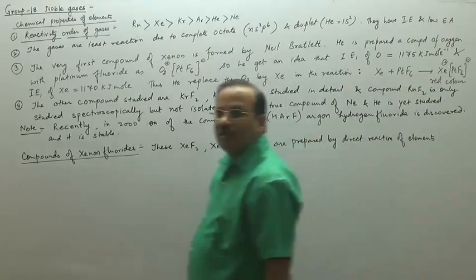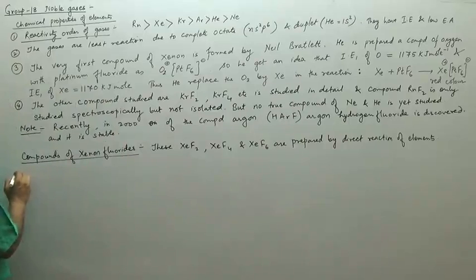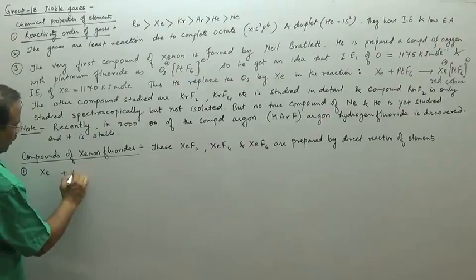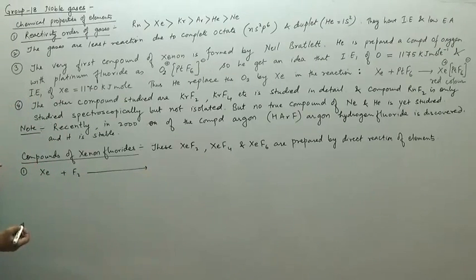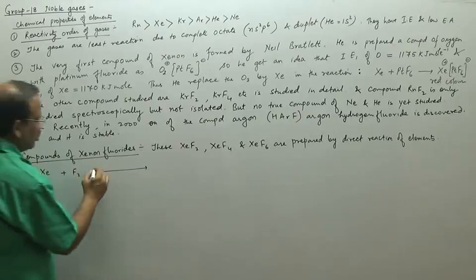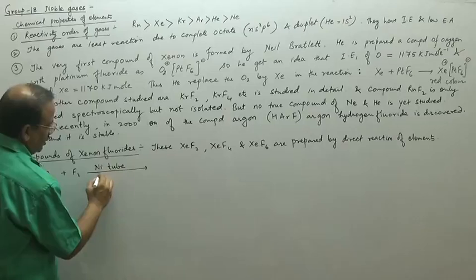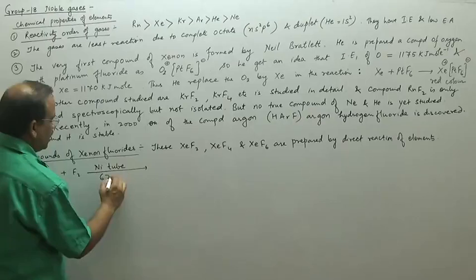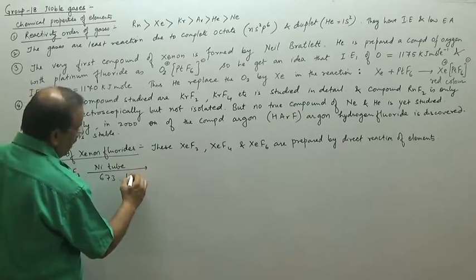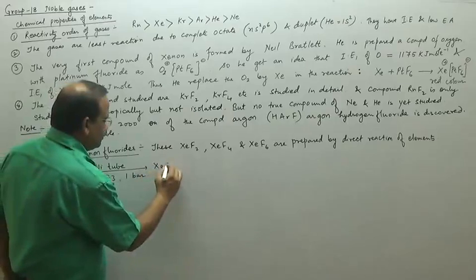If we discuss the direct reaction of elements, we can write the preparation methods. When xenon reacts with fluorine in a nickel tube, used as the catalyst, at 673 Kelvin and 1 bar, we get the product XeF2.